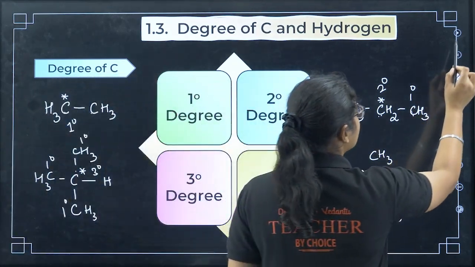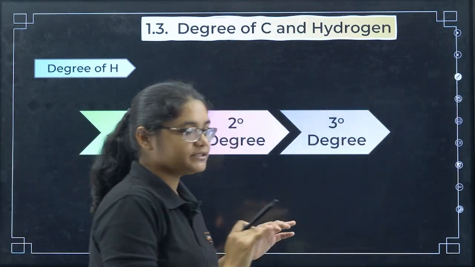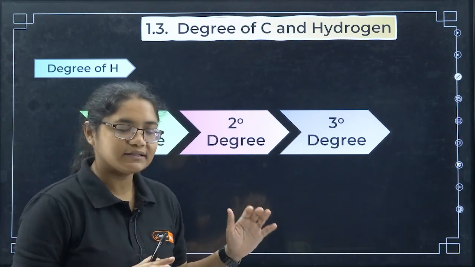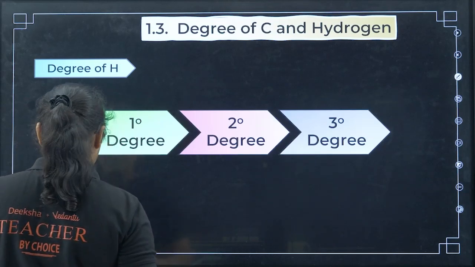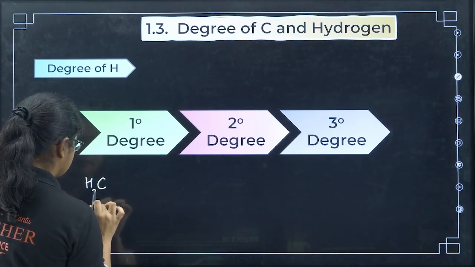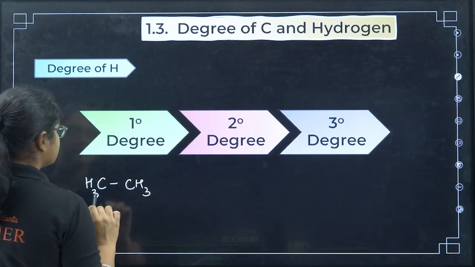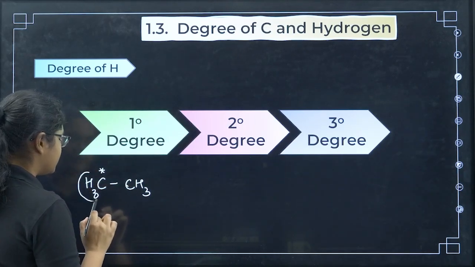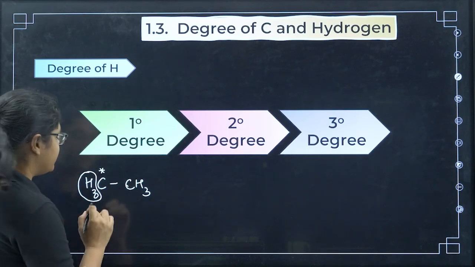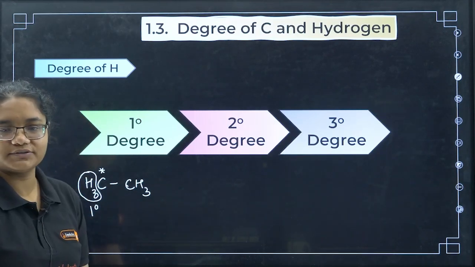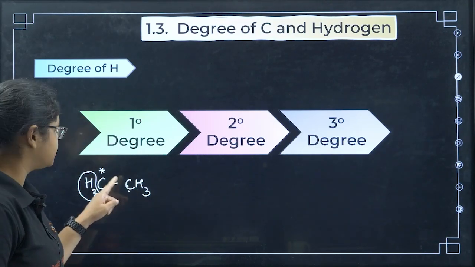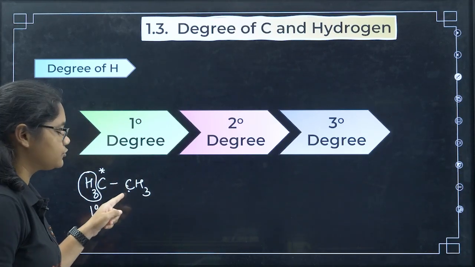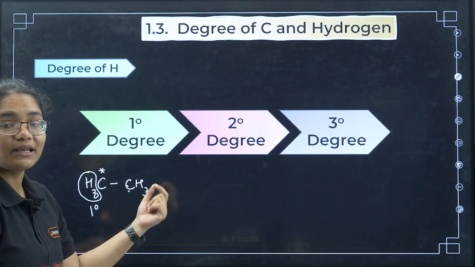Now if I talk about hydrogens, in hydrogens we don't have quaternary, we only have primary, secondary and tertiary. The same thing, if you have understood primary carbon, now see, I'll take the same example. This carbon is primary because it is attached to one carbon, so all the hydrogens attached to this particular carbon are also primary hydrogens. Now this carbon is also primary because it is attached to one carbon, and the hydrogens attached to the primary carbon are also primary hydrogens.